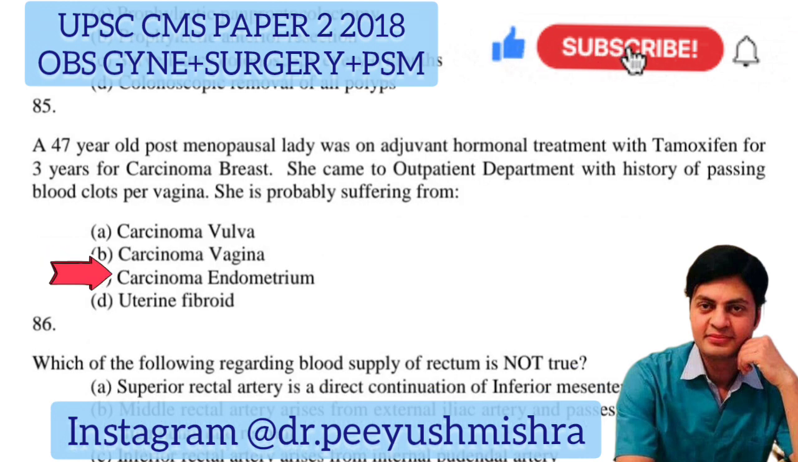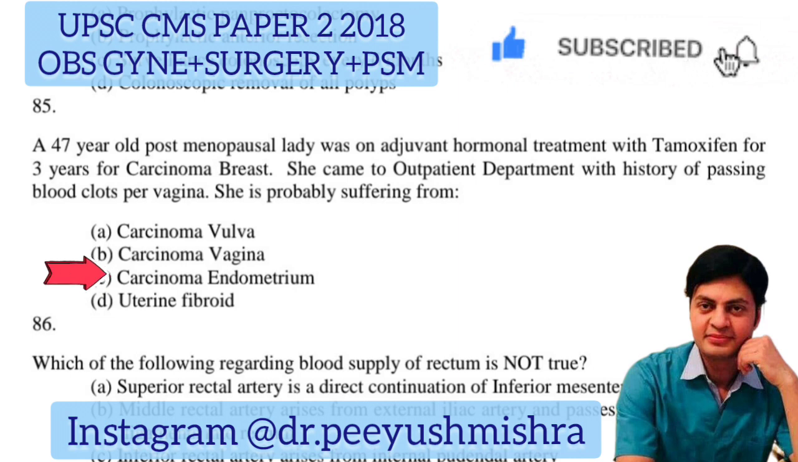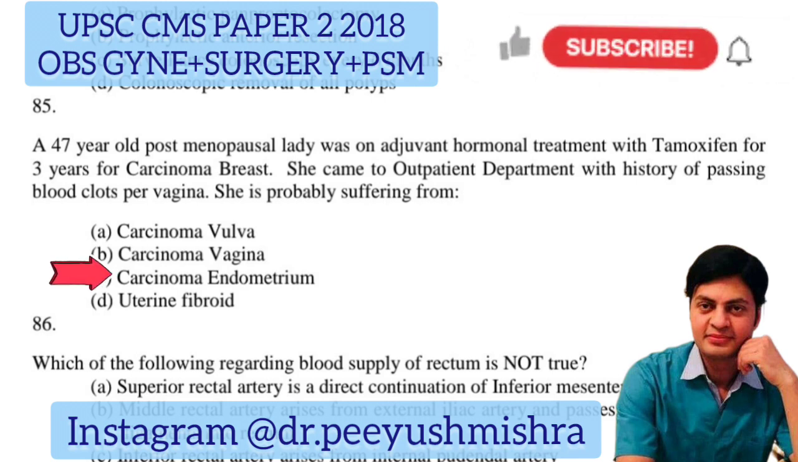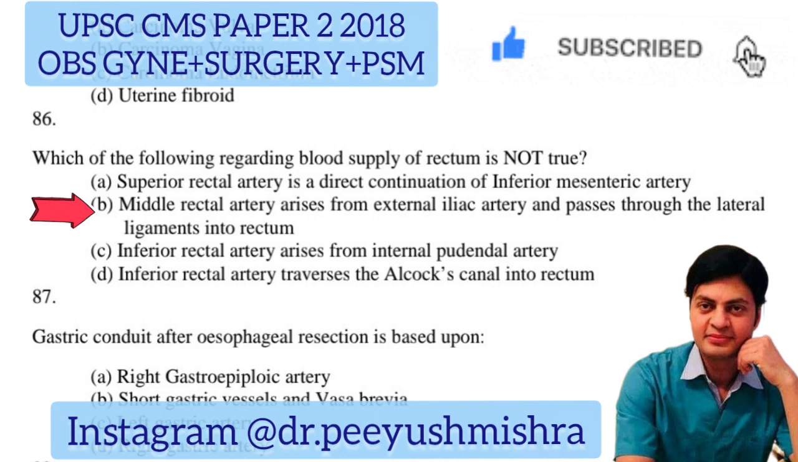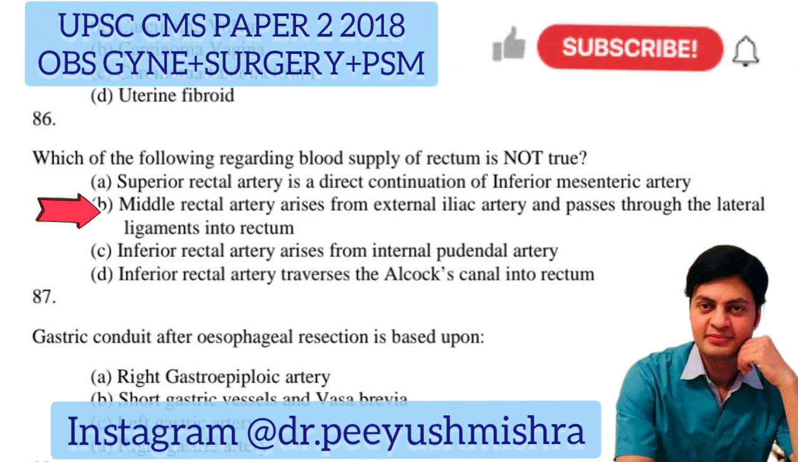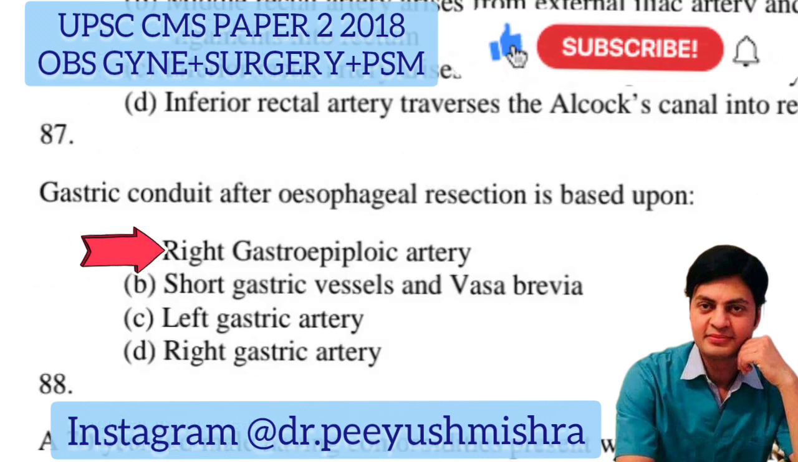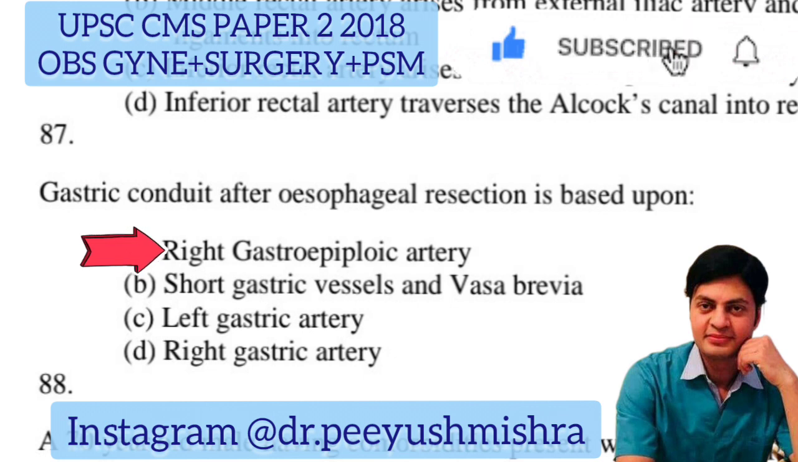A 47-year-old postmenopausal lady was on adjuvant hormonal treatment with tamoxifen for 3 years for carcinoma breast. She came to outpatient department with history of passing blood clots per vagina. She is probably suffering from carcinoma endometrium. Which of the following regarding blood supply of rectum is not true? Middle rectal artery arises from external iliac artery and passes through the lateral ligaments into rectum. Gastric conduit after esophageal resection is based upon right gastroepiploic artery.